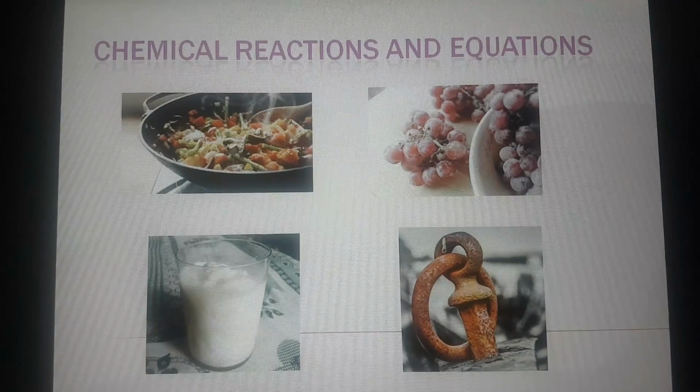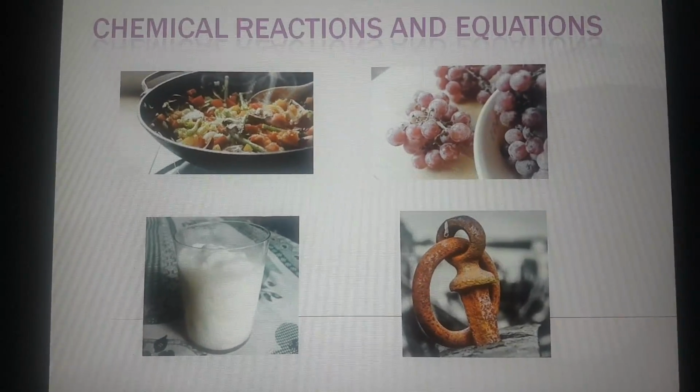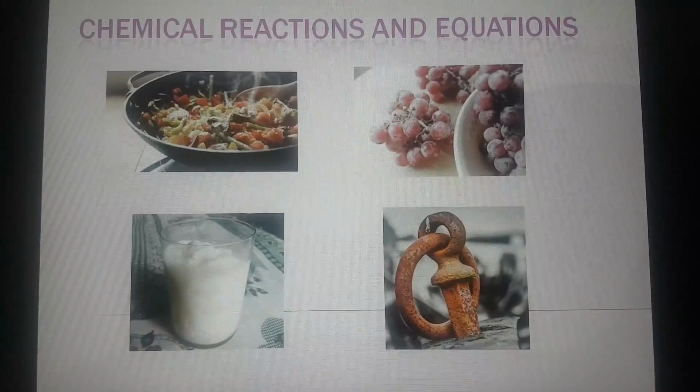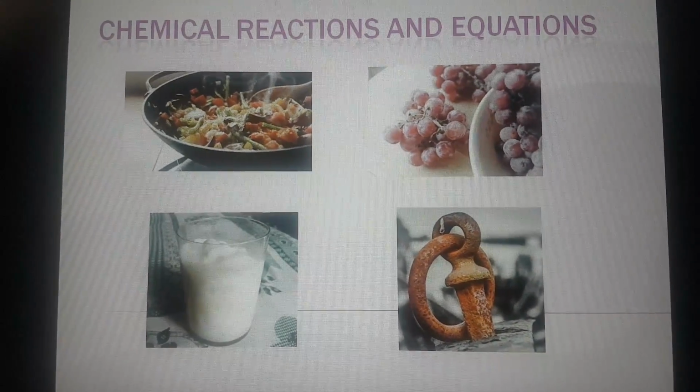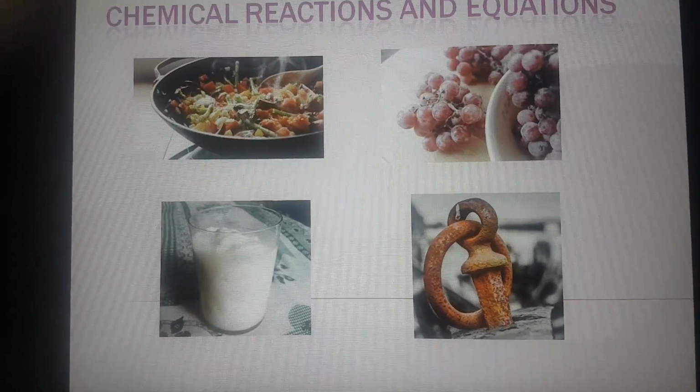Study with Priya Karelia, and today we are going to learn about chemical reactions and equations. So, what are chemical reactions? They are the processes in which new substances with new properties are formed.